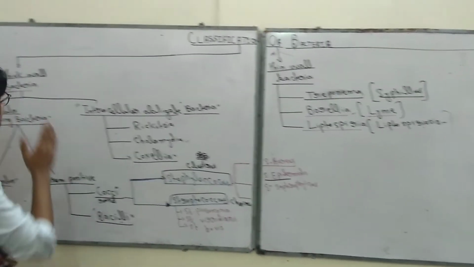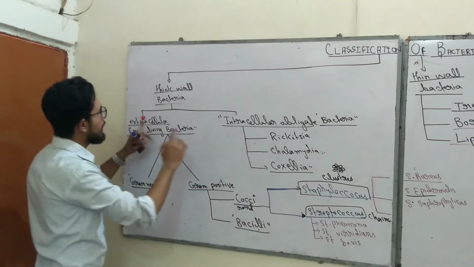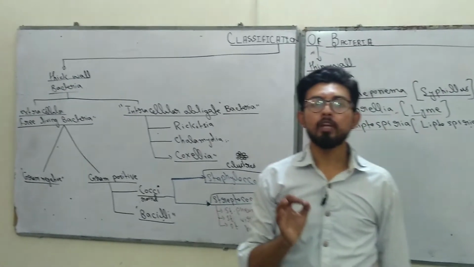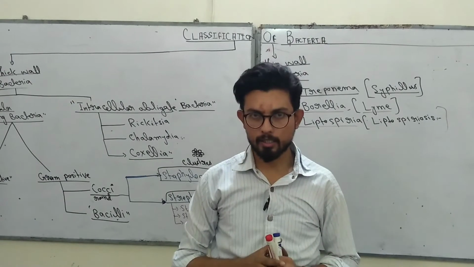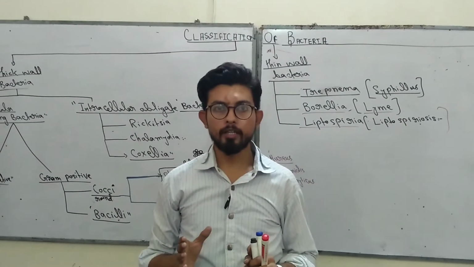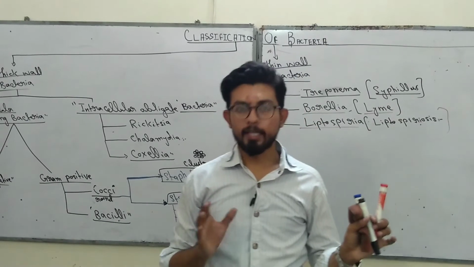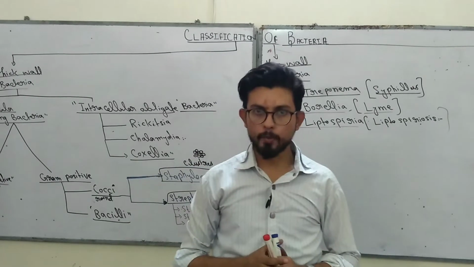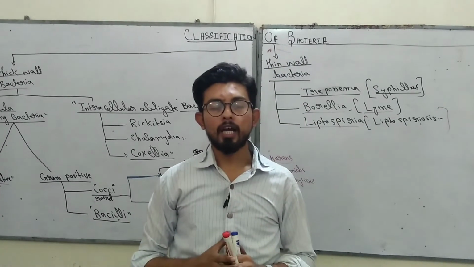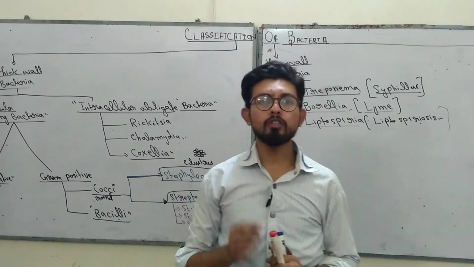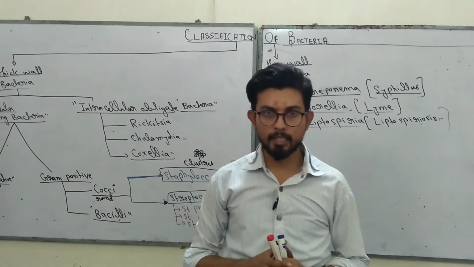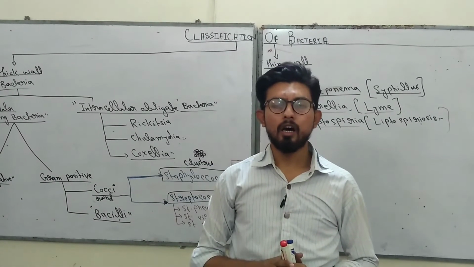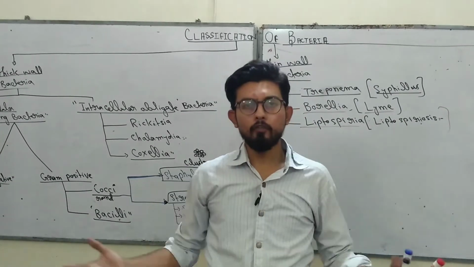Alright, so the thick walled bacteria. Thick walled bacteria are further divided into intracellular obligate bacteria and extracellular free living bacteria. Intracellular bacteria are those which cannot survive outside the cell and only cause injury when found inside the cell. But free living, or extracellular, bacteria mostly cause a variety of diseases.